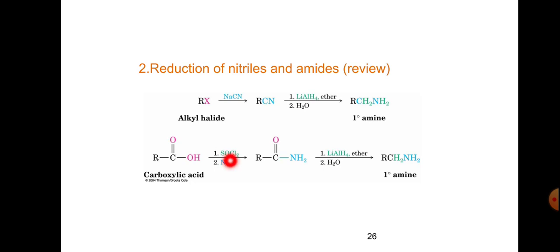We get the nitrile by treating alkyl halide with sodium cyanide, giving alkyl cyanides. In the same way, carboxylic acids treated with SOCl2 followed by ammonia give amide, and this amide treated with LiAlH4 in ether followed by H2O gives primary amine.